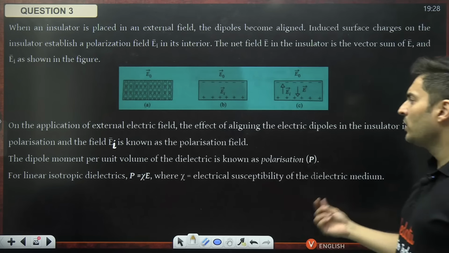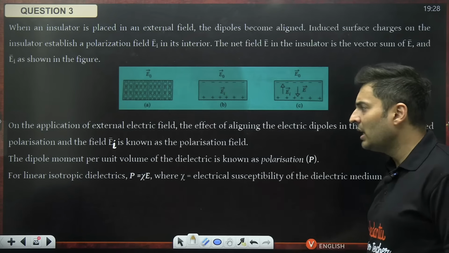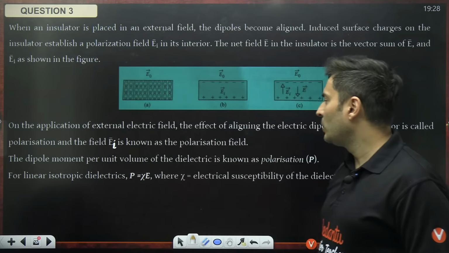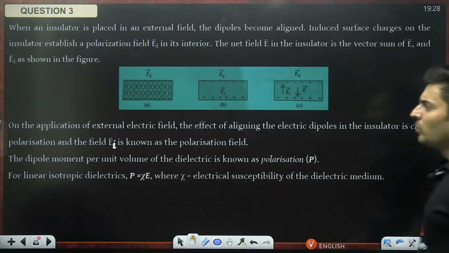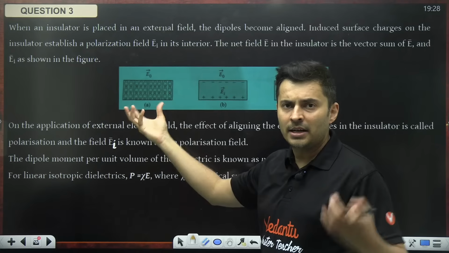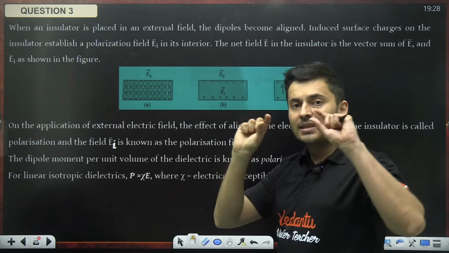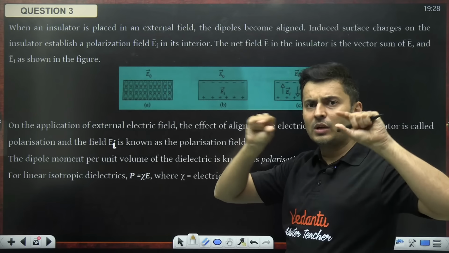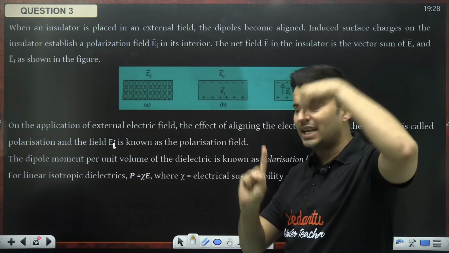The dipole moment per unit volume is known as the polarization P, and the polarization is susceptibility into the net electric field. So what happens is, if you have a dielectric medium and you apply an external field, the material inside becomes polarized, or the polarization gets reoriented and it opposes the external field.